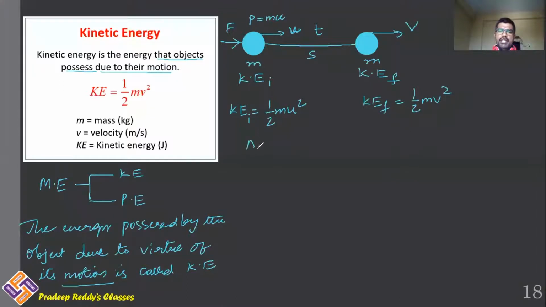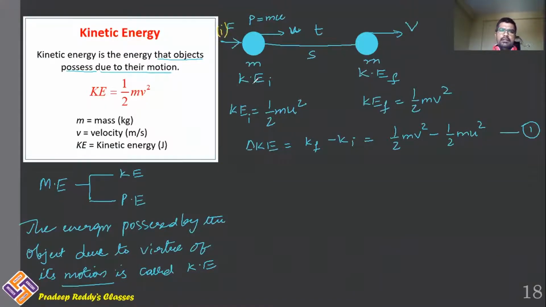I can now define change in kinetic energy, which is equal to final kinetic energy minus initial kinetic energy. This is half m v square minus half m u square. Take this as equation number 1. That is the change in kinetic energy of the object. Now, this is part 1.